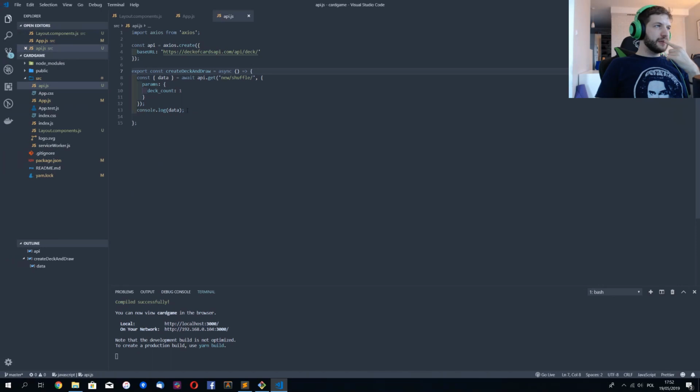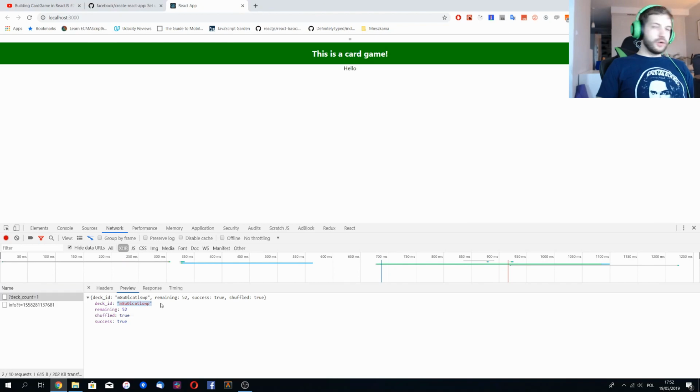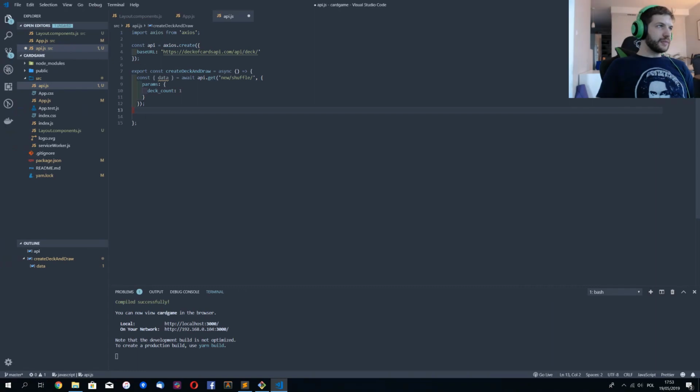The thing is, on our first request to the API here, I don't want to get only the deck information, but also the info about the first card we draw from the deck. So I need to add another request here to actually obtain that. So from the data I have here, we will need this part, and this is the deck ID. So let me unpack it real quick.